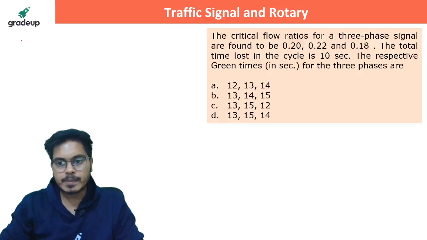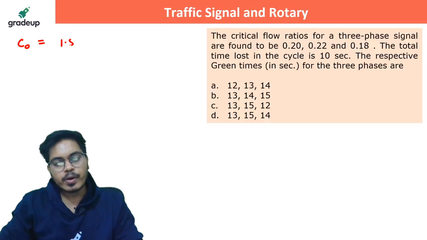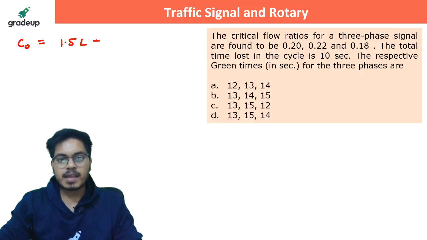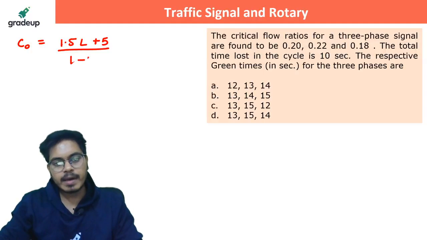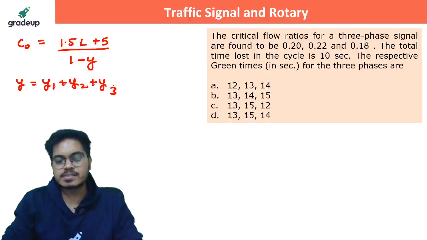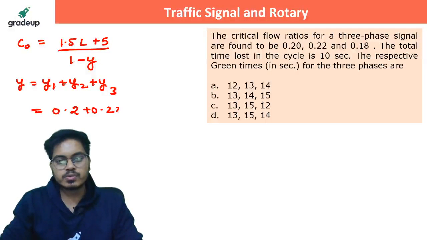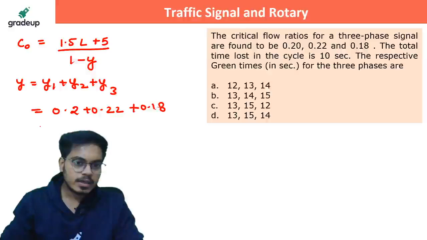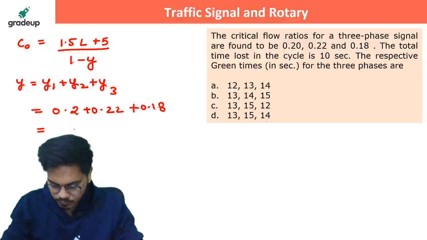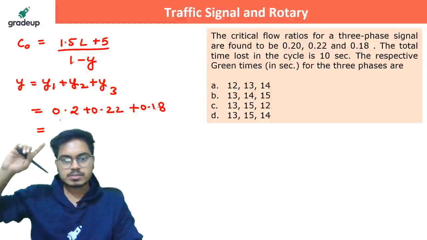Alright, so first of all, I have to get the value of C naught, that is my optimum cycle length. It would be (0.5 L plus 5) upon (1 minus Y). Y is the summation of Y1 plus Y2 plus Y3, since we have three phases. So we already have the values 0.2, 0.22 plus 0.18.